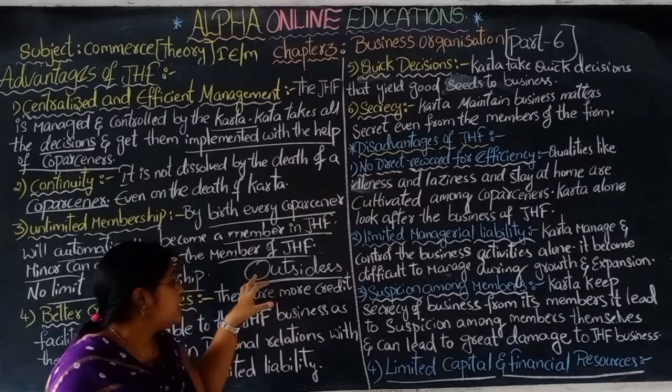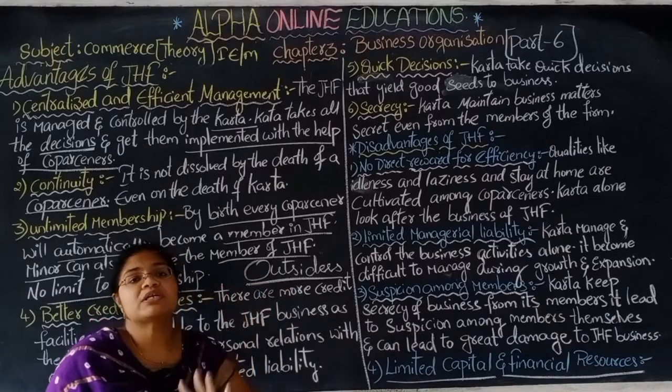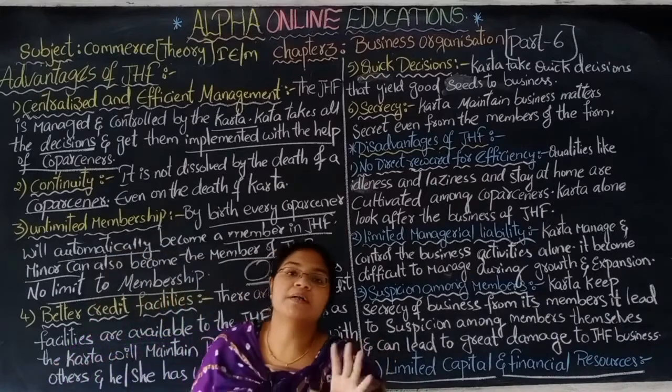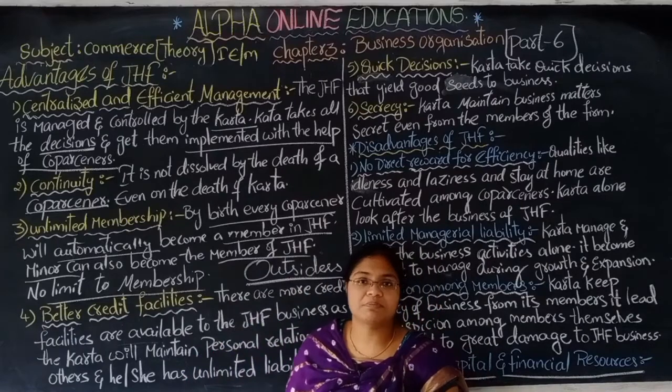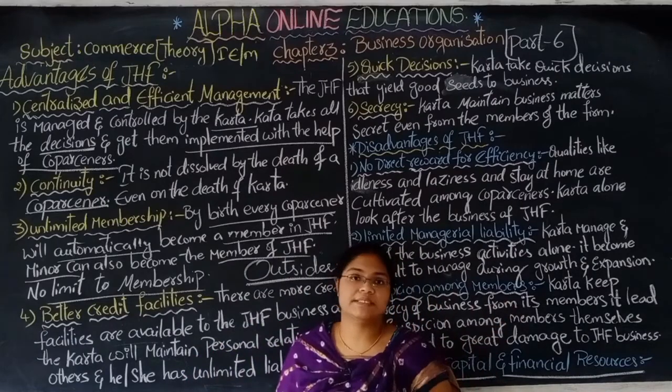So only in these two ways can outsiders enter the business. There is no chance for others to enter the business like in other businesses.